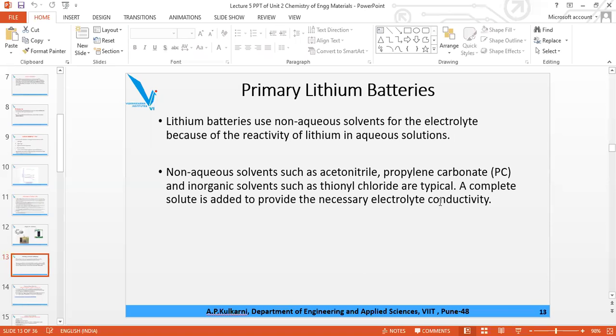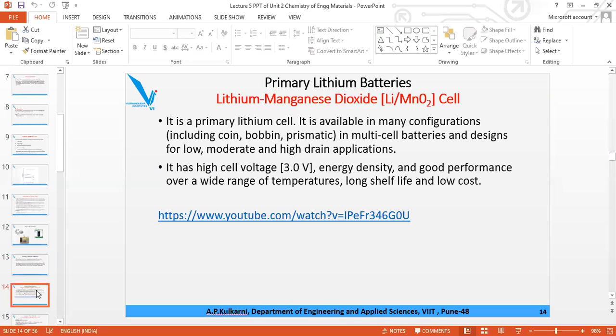So that is the case of primary. For proper conductivity, you need LiCl or LiBr. One example we will see of a primary lithium battery, and one example of a secondary. What is the main difference between primary and secondary? Primary are non-rechargeable and secondary are rechargeable. The second difference is, since primary batteries can be used only once and are thrown out, their cost is low.